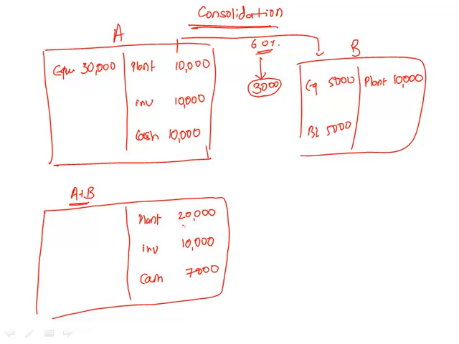Why 7,000? 3,000 paid to the shareholders of company B. On the left hand side, equity 30. Now let's take a total. This is how much? 37,000. Now in this case, we would not have investment in associates. Let me just check if I've done this right.